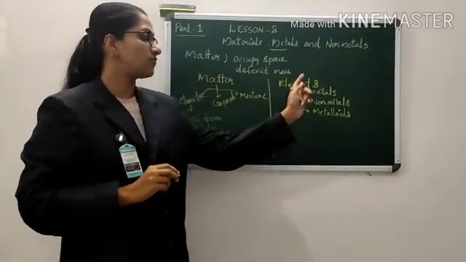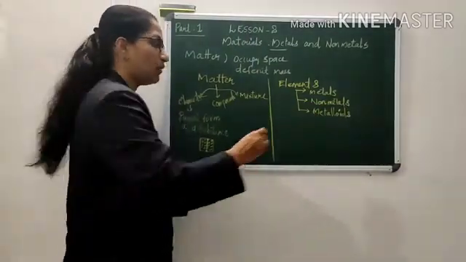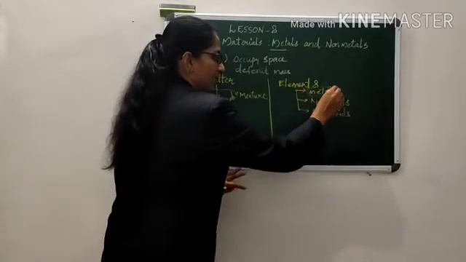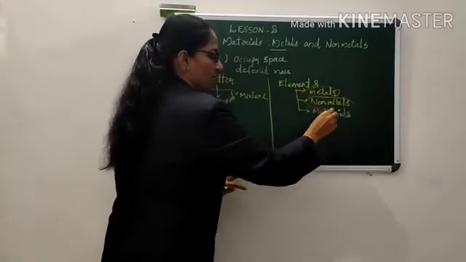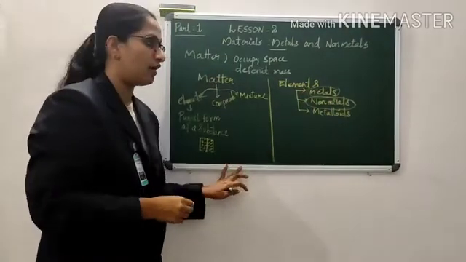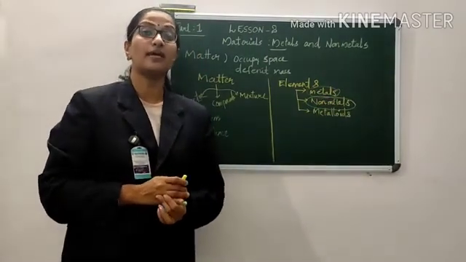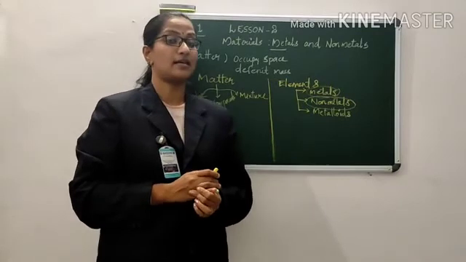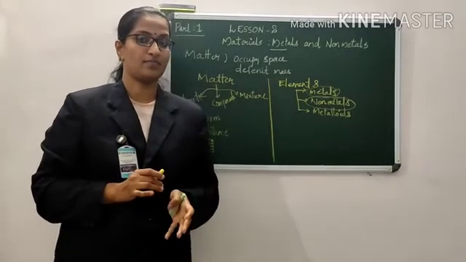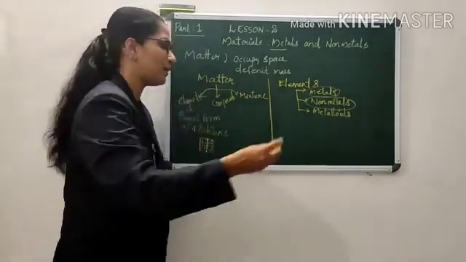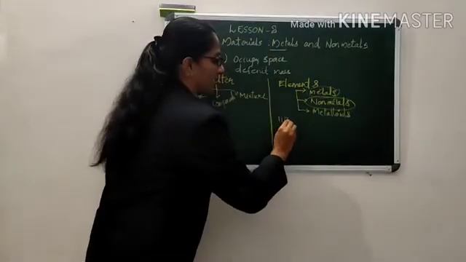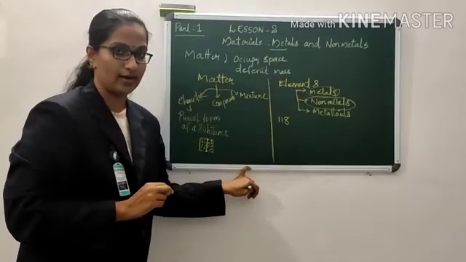Out of these, we are going to learn about metals and non-metals, and have a detailed study of them. Children, do you know how many elements are present in our world at present? You will be surprised to know that 118 elements are present nowadays.